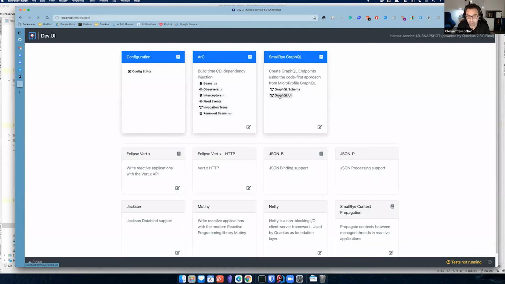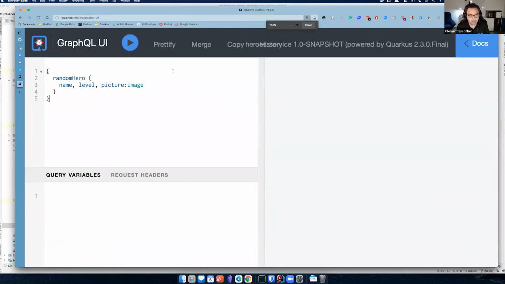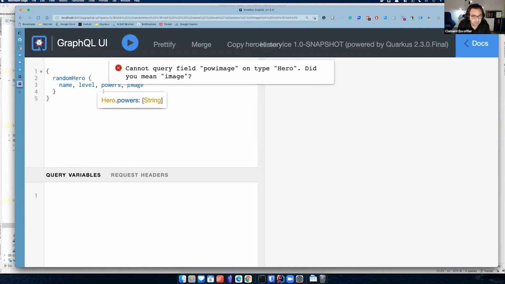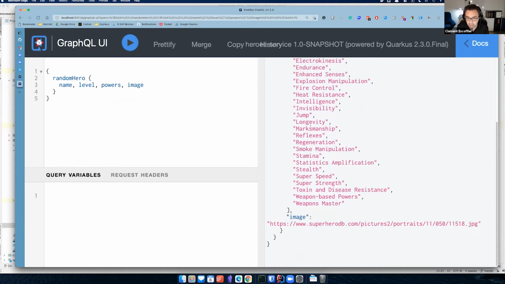I can go to GraphQL here, and I'm not very efficient with GraphQL. So the beauty of this is that I can try things like, what if I want the powers, the image, and the level? So I can select the fields of my arrows. Here it picked random, and random has a lot of powers.